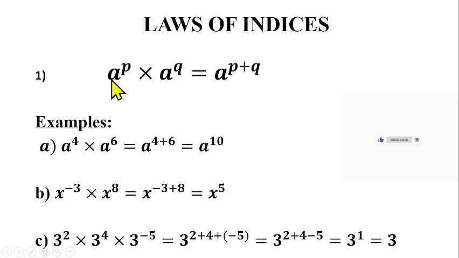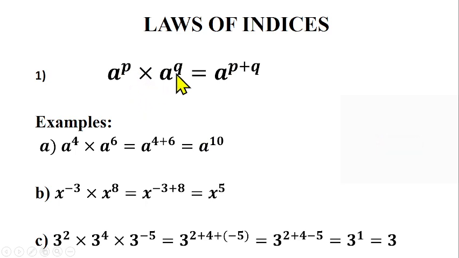When I have a number with base and power multiplied by another number with base and power, and if they have the same base, that's the condition, then I can pick one of the bases and add the powers together. So if you pick one of the bases, you have a raised to power p plus q. You add the two powers together. I hope you understand what I'm saying.